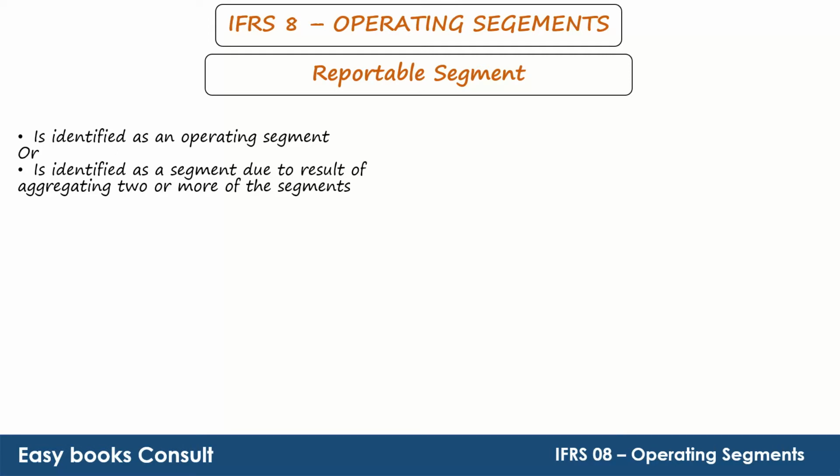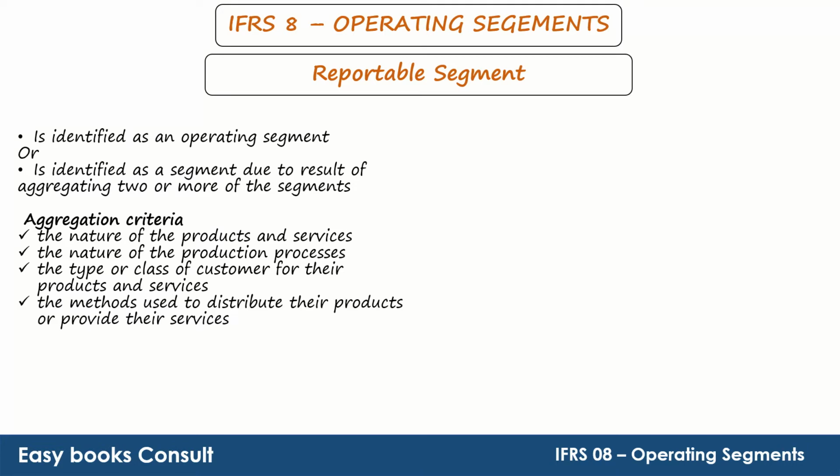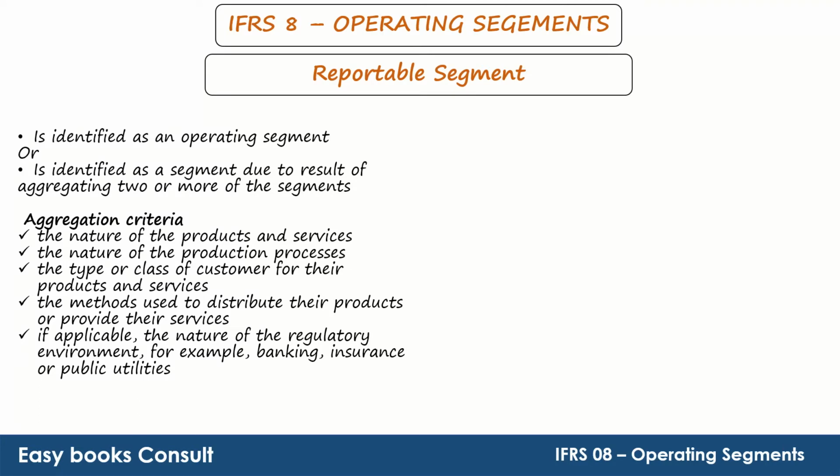Aggregation criteria are the nature of the products and services, the nature of the production process, the type or class of customer for their products and services, the methods used to distribute their products or provide their services, and, if applicable, the nature of the regulatory environment, for example, banking, insurance, or public utilities.